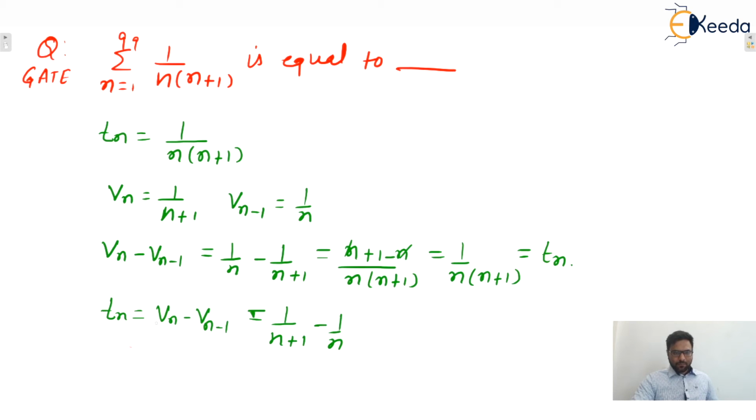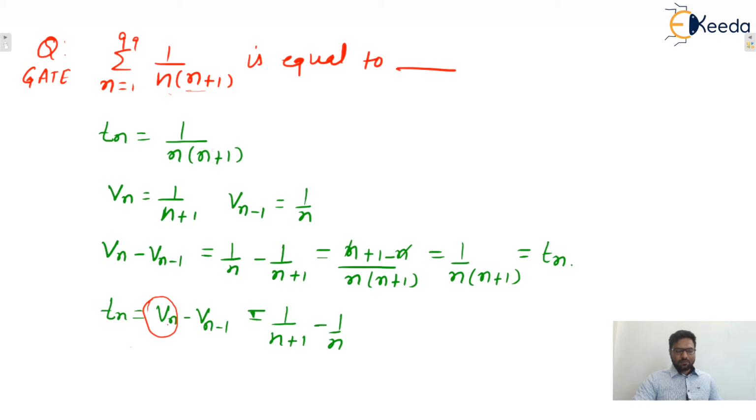Here, what is Vn? Vn is this one, and Vn minus 1 is this one. So after cancelling out, what will we get? Yes, n into n plus 1 is there.